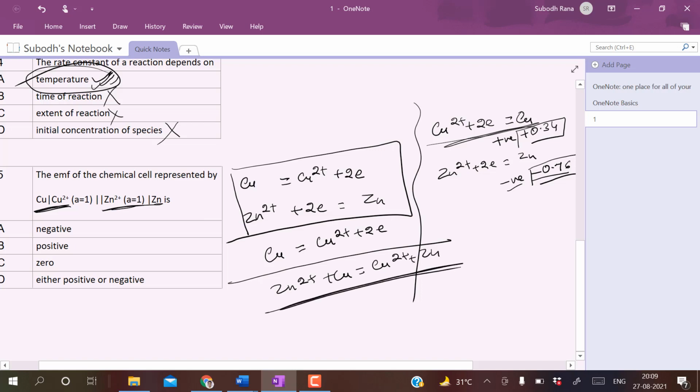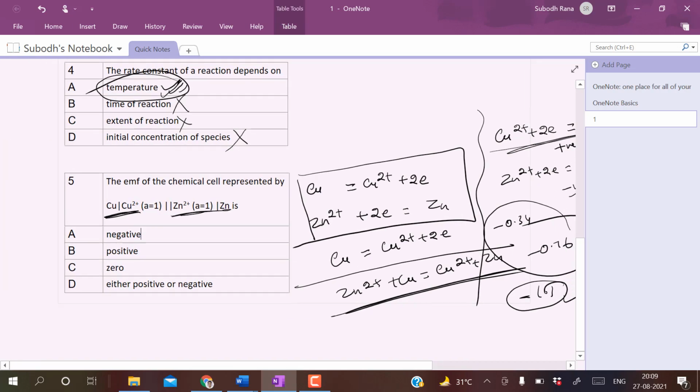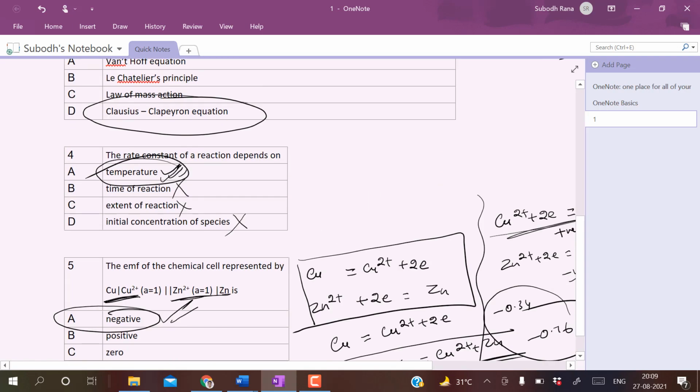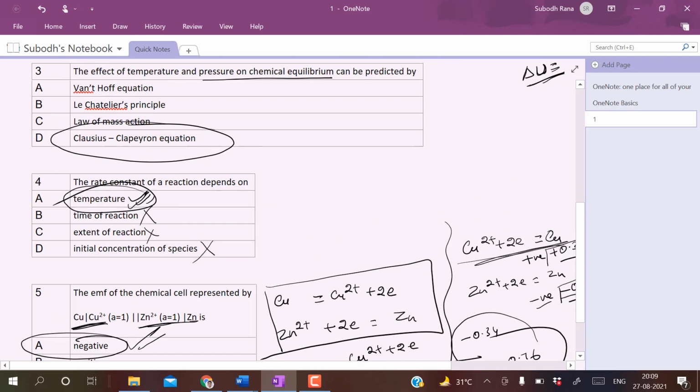Okay, so when we write this one, here it will be minus 0.34 and here it will be minus 0.76. So if we add this, it comes around 1.1 in the case of negative. So basically the EMF of this cell will be a negative one. Okay guys, so hope this will help you for your preparation.